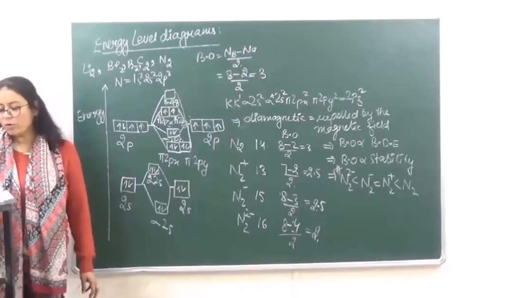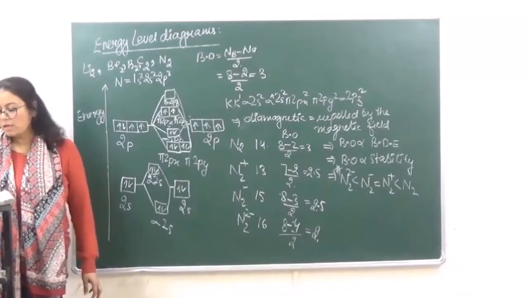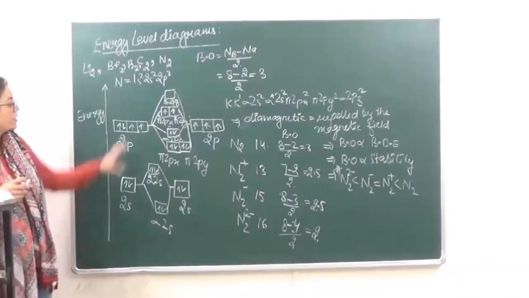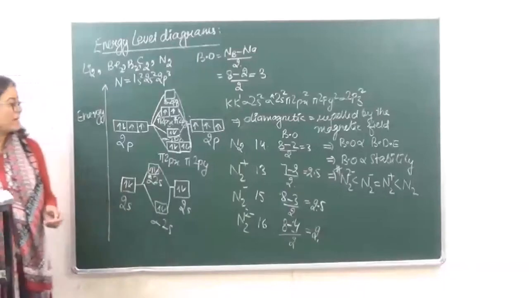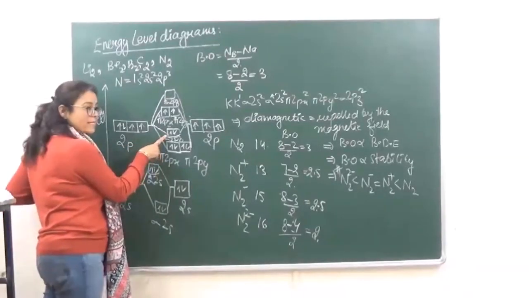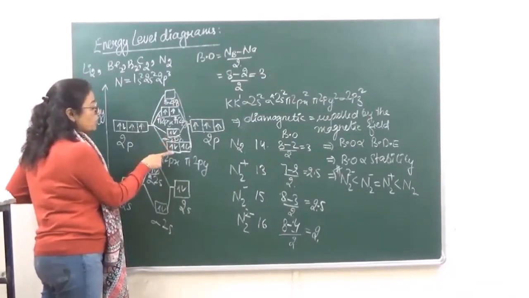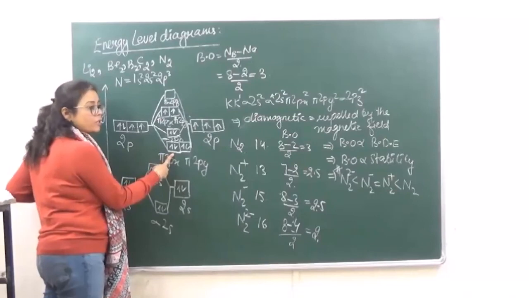Okay, now when we are going to oxygen, in case of oxygen, we are going to have a little different diagram. So let's see about oxygen over here. You can see that pi 2p is at a higher energy level, right? In case of oxygen, sigma 2pz is going to be at a lower energy level.